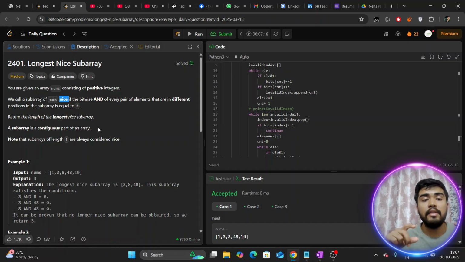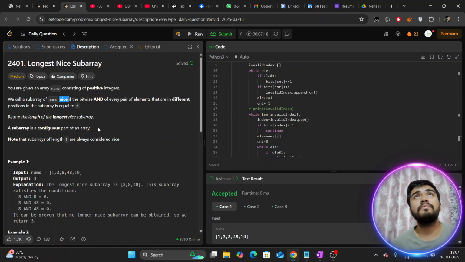Now in this question, they have asked for the bitwise AND of every pair. If you choose any two elements and do a bitwise AND among them, the resultant bitwise AND should be 0 for any two distinct elements of the subarray you have chosen. Right? So the question is very straightforward, I have to say.